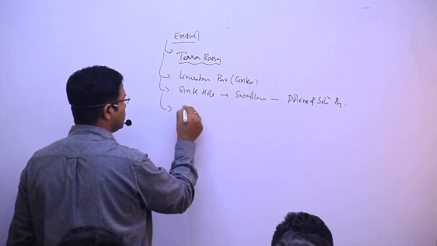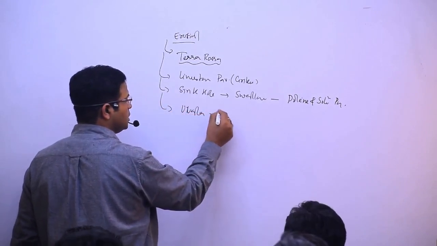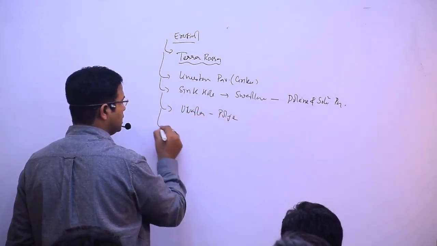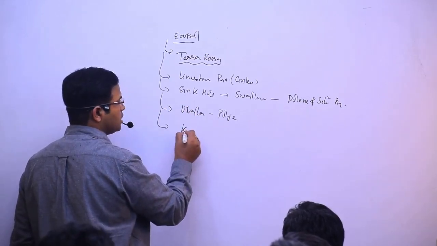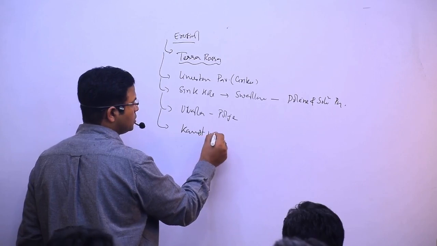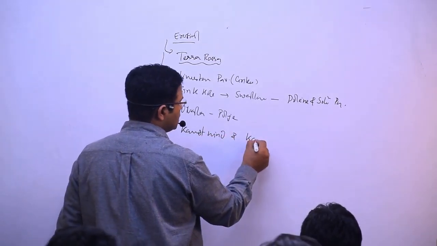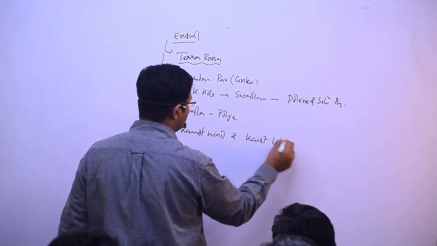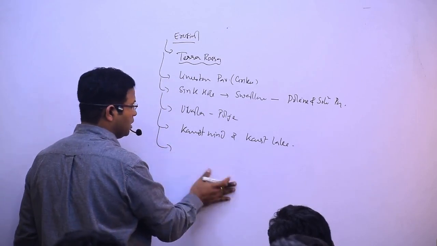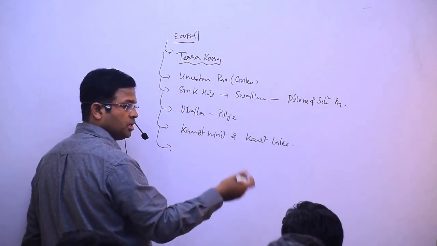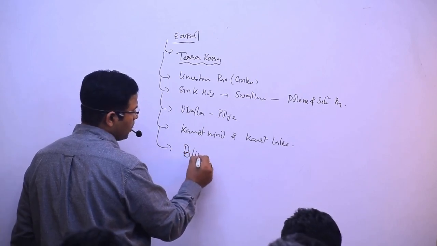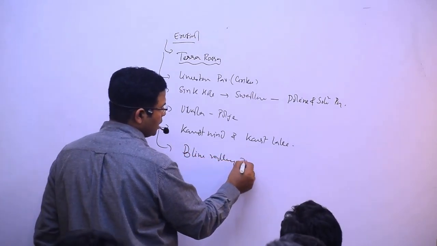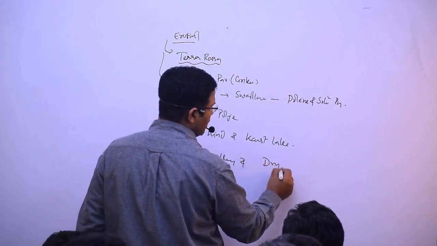Then I said wall, Polje, and then individual sinkhole and doline collapsing, forming karst window and karst lake. And then I said the stream can completely sink down, it is known as what? Blind valley. And I said dry valley.